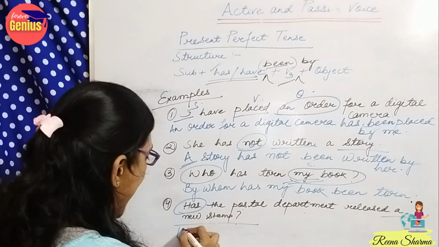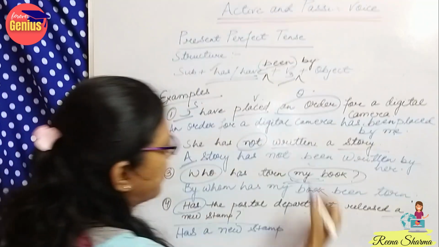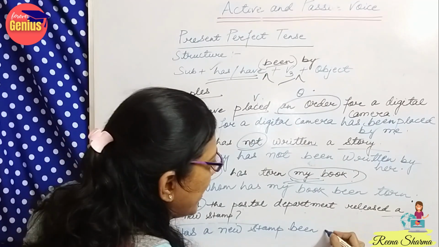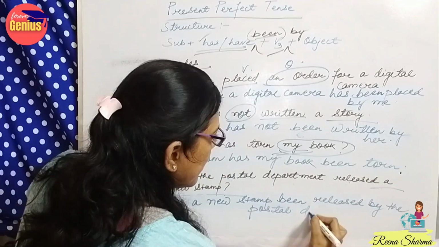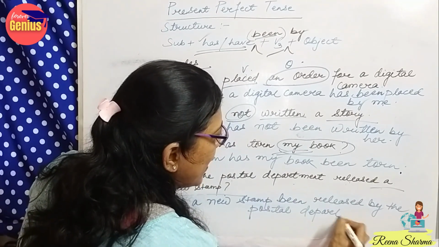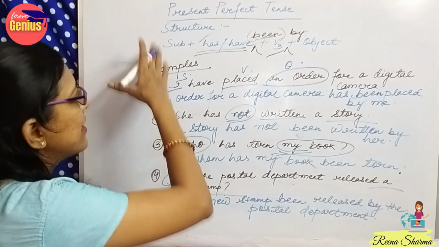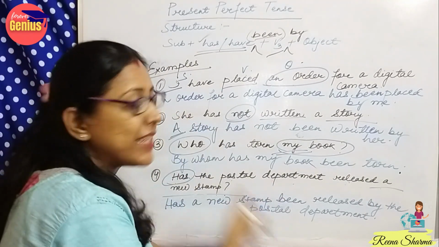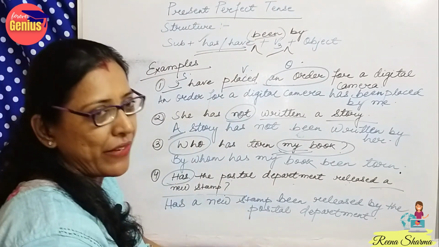So, has a new stamp been released by the postal department. So these are the structures, and in this way we are supposed to deal with present perfect tense.